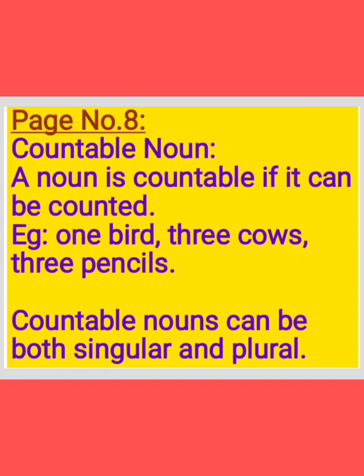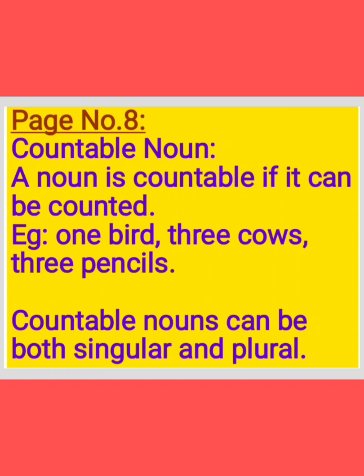If we are able to count any noun, like 1, 2, 3, then it is called a countable noun.